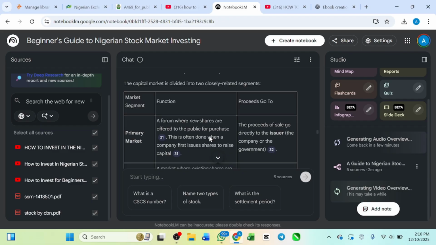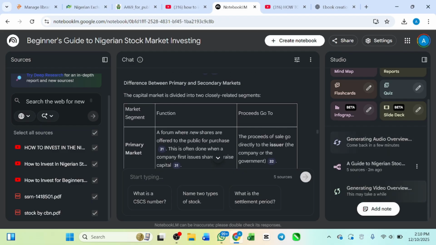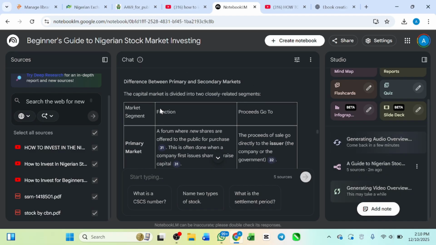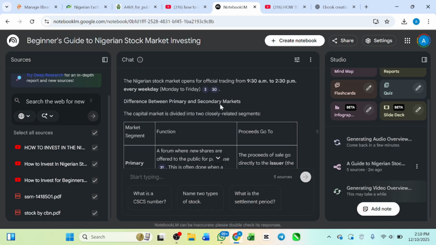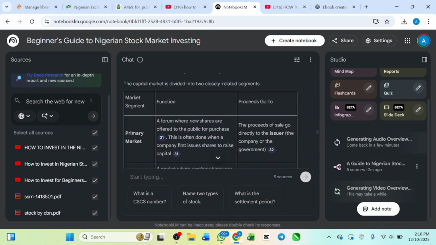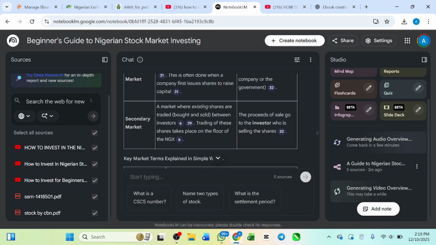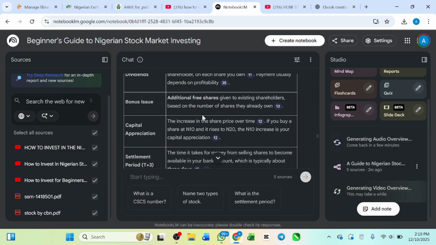And then look at this table. Now, this is the segment: the difference between the primary and the secondary market. Remember, everything is structured and tailored according to the prompt that we input. And they even provide a table for us. Look at it: market segment, function, proceeds, and all those things. This is cool.